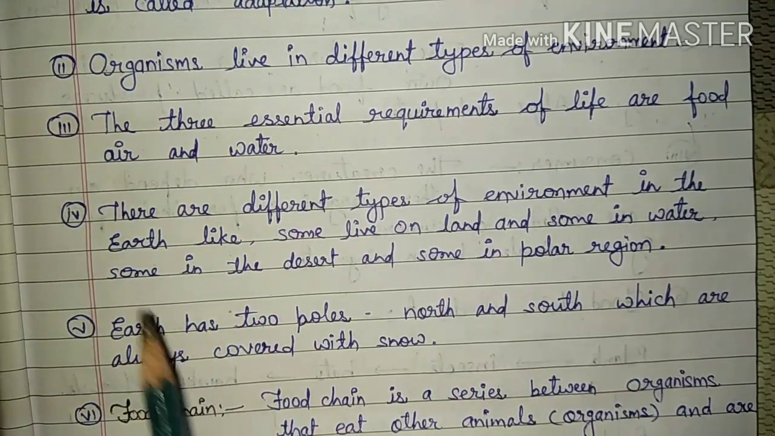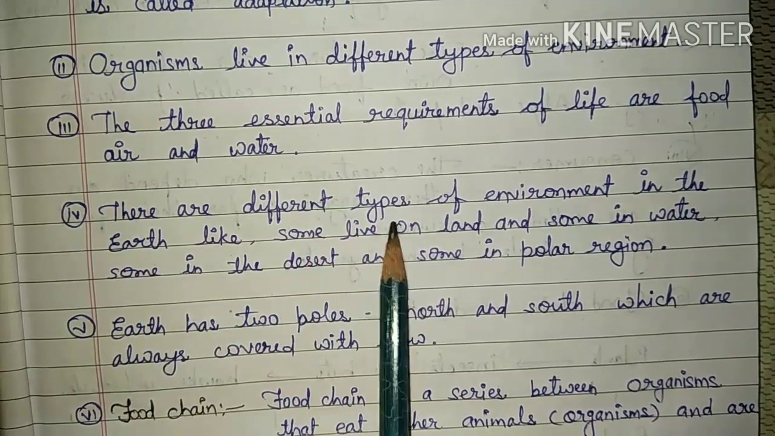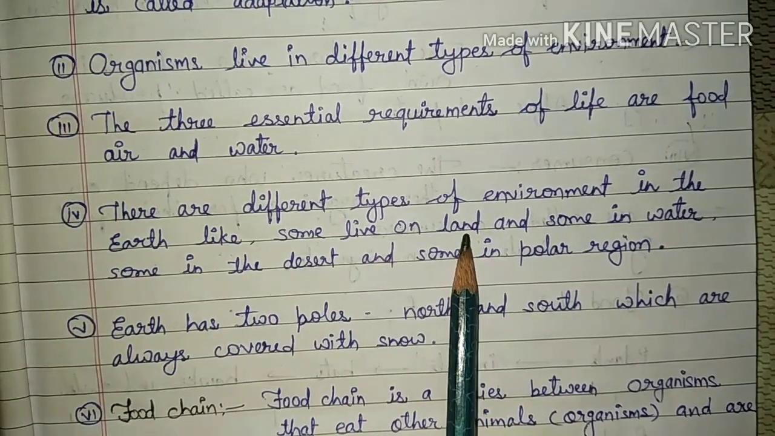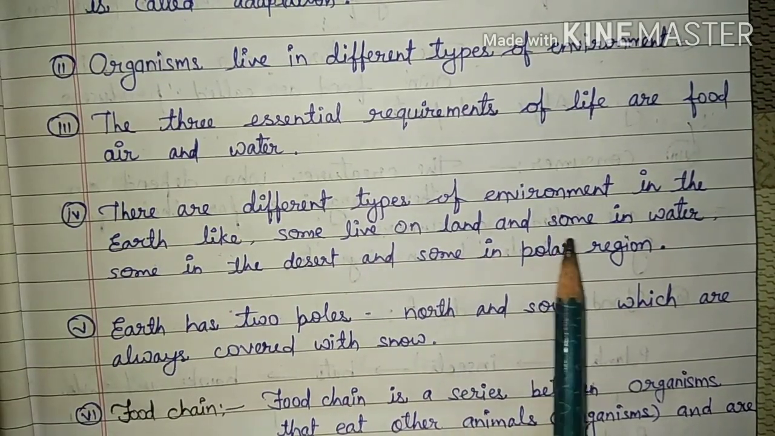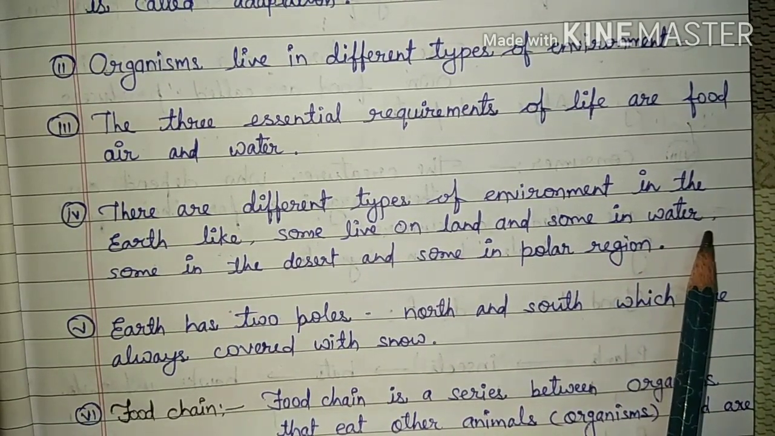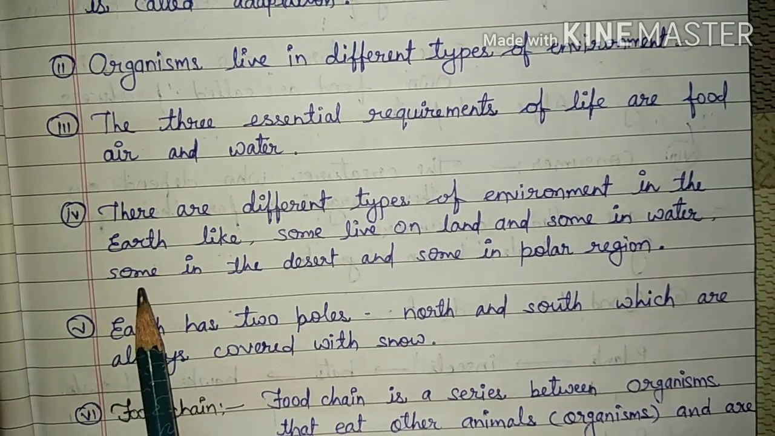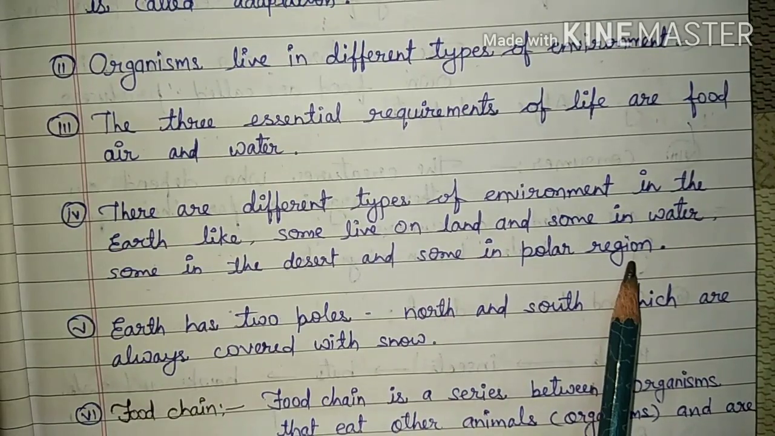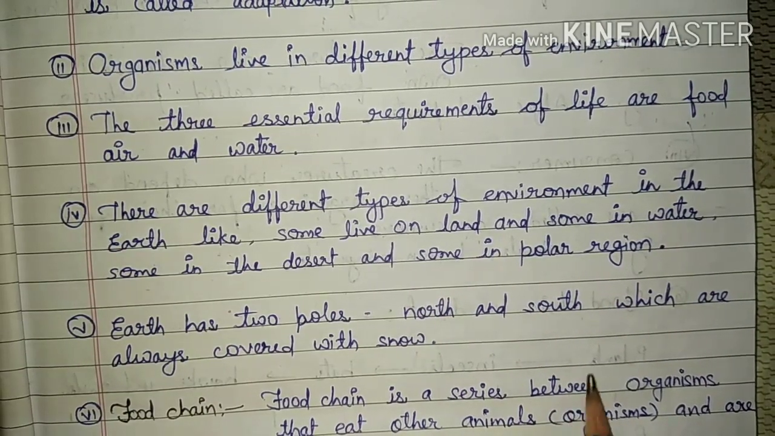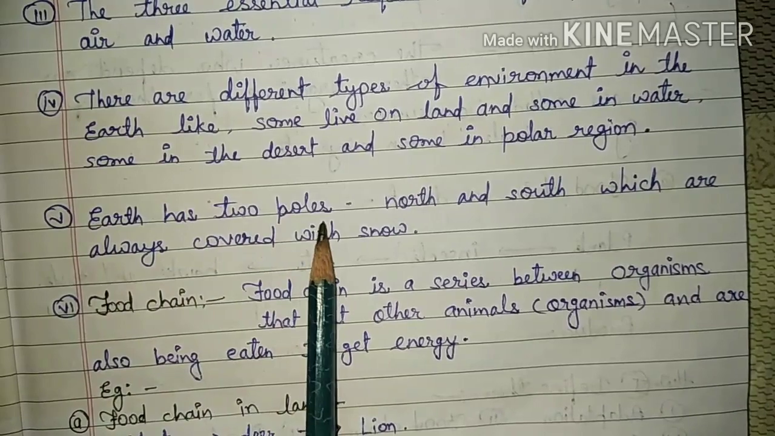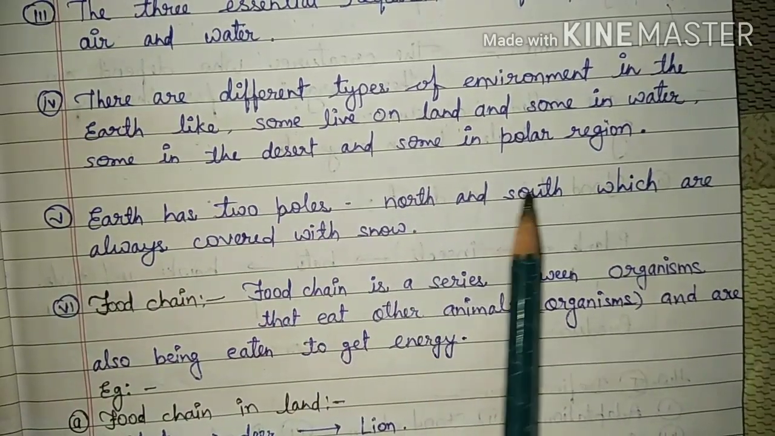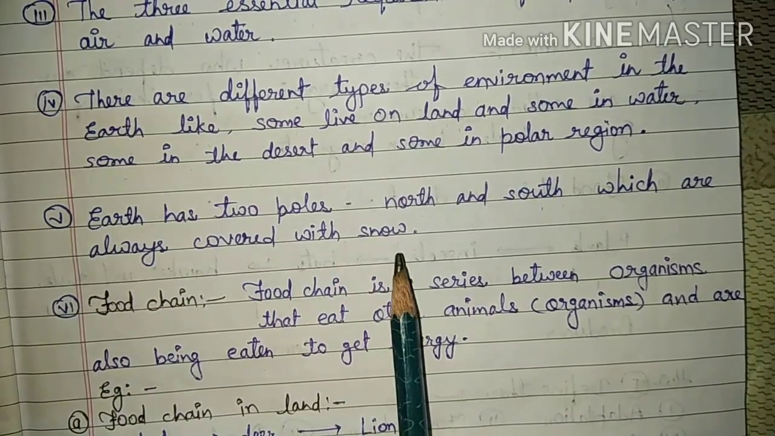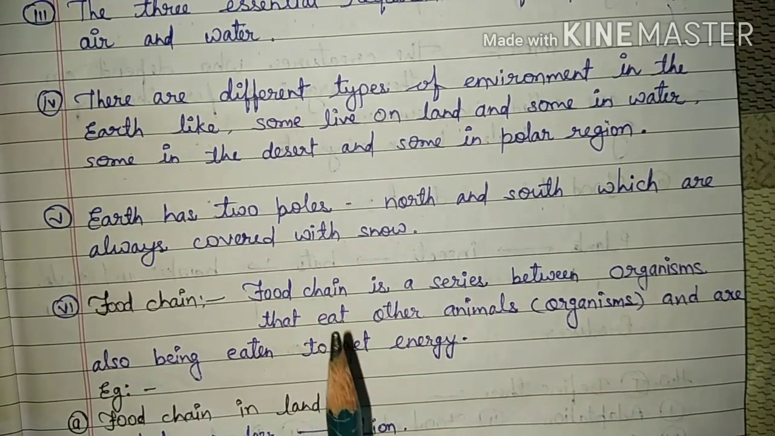Next point. There are different types of environment on the earth, like some live on land like human beings and animals, some in water like fish and others, some in desert like camel, lizards and rats, and some in polar region like polar bear. Next, students, earth has two poles. One is north and second one is south, which are always covered with snow because they can't get sunlight.